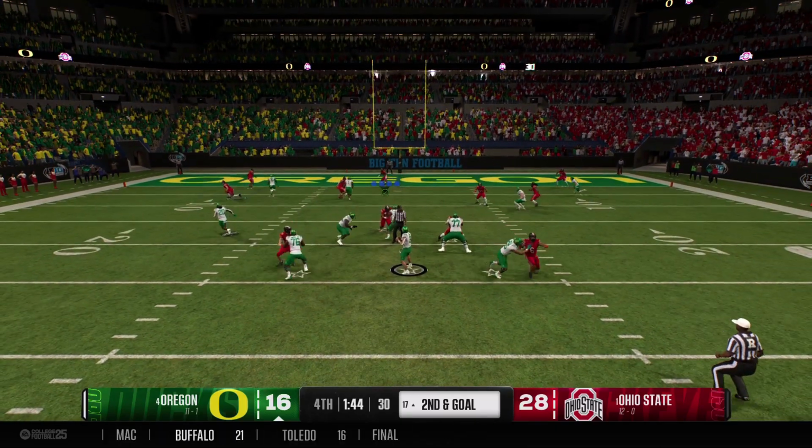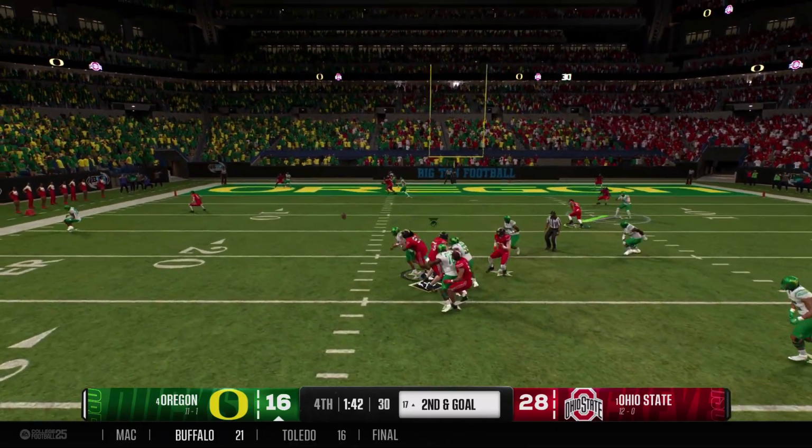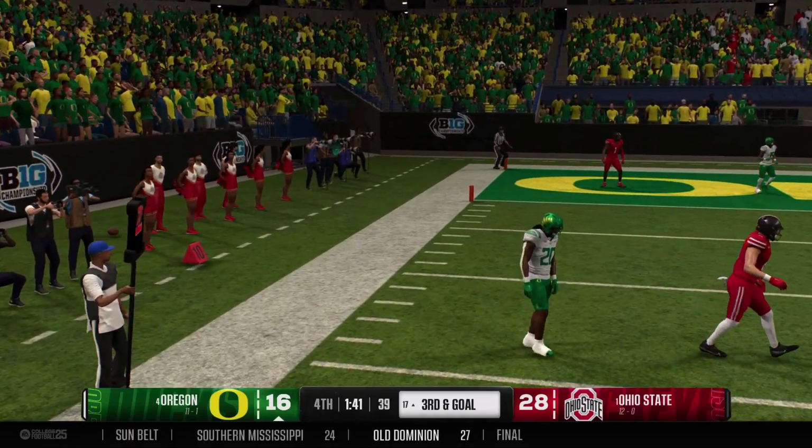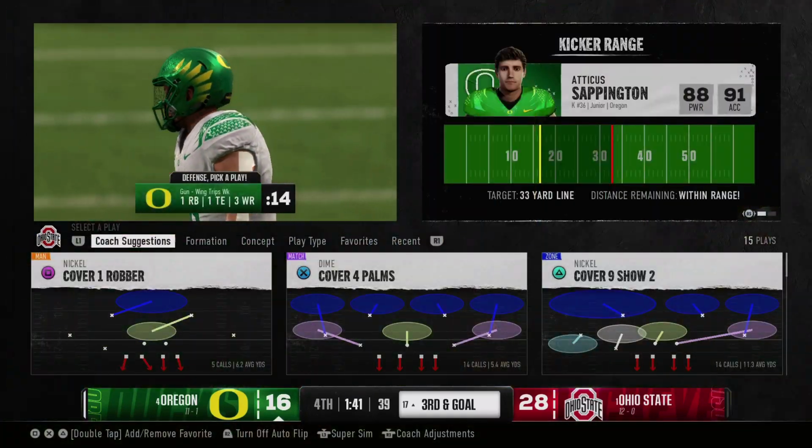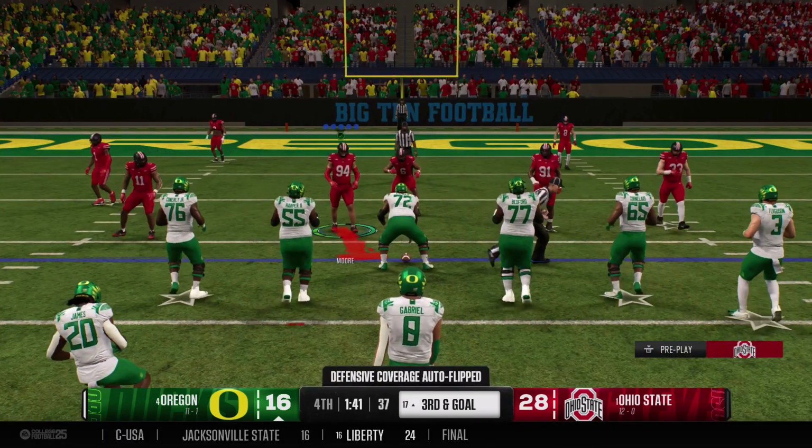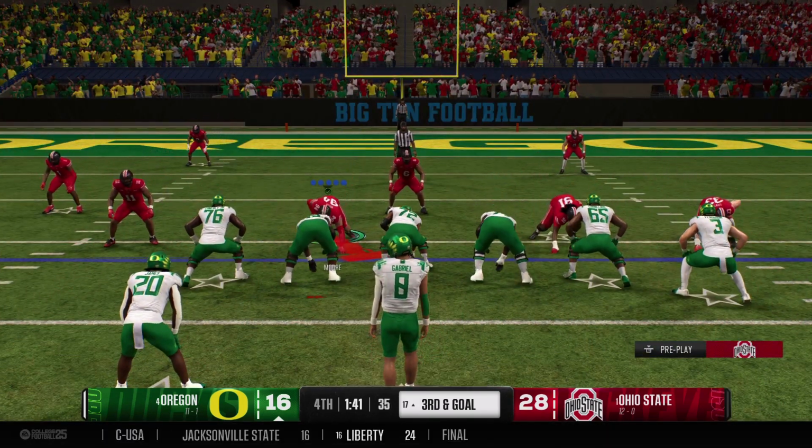Back to pass. It's Gabriel. Bringing pressure. And he just throws that one away. Took a big shot, but avoids the sack. They need a touchdown here. Down big in the 4th quarter. 3rd and goal.